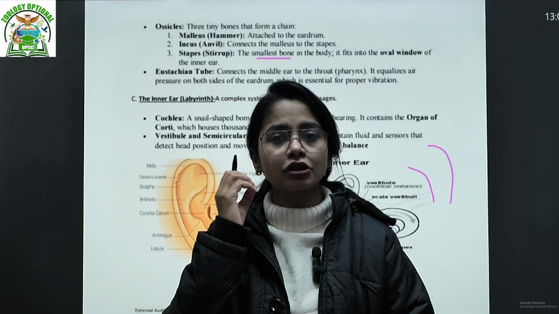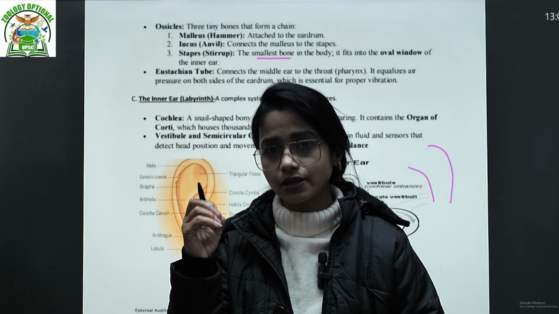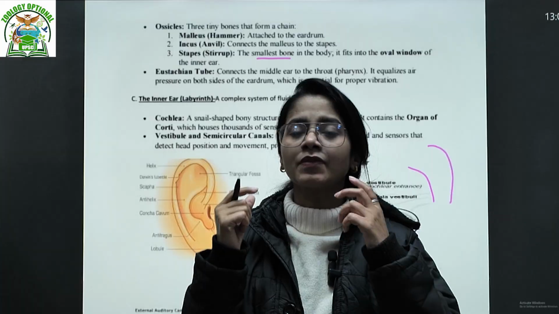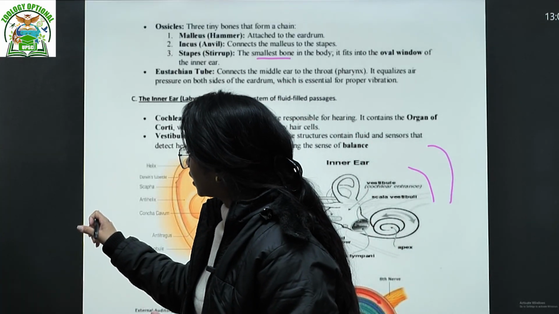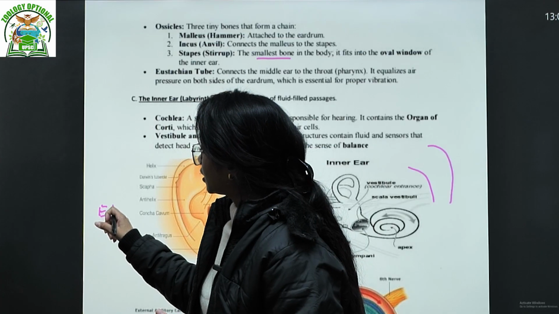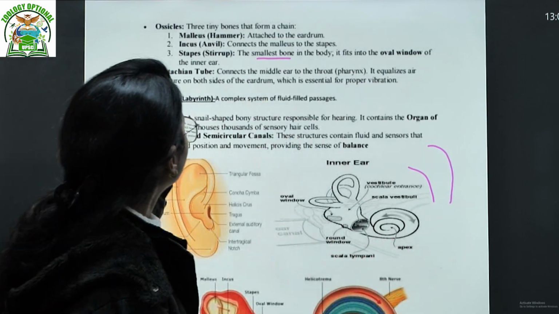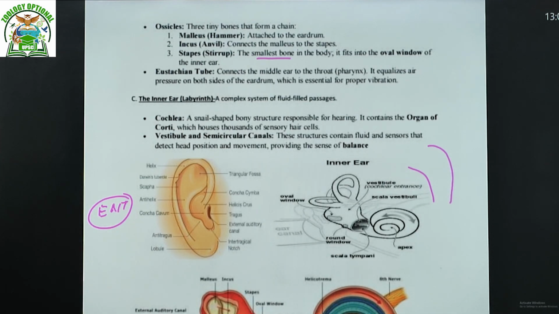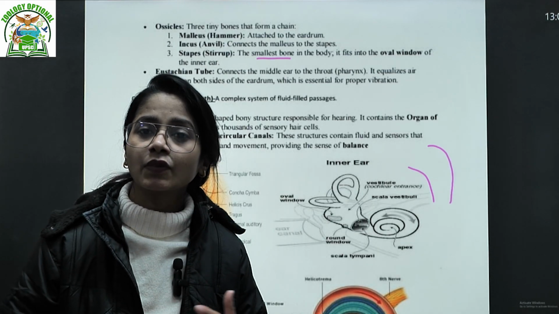So sometimes we feel that there is a problem in the ear, sometimes when water gets in, because the pharynx region is connected there. That's why we know ENT doctors, right? Ear, nose, and throat. So that is all the connected region. The eustachian tubes connect the middle ear to the throat, that is the pharynx. It equalizes the air pressure on both sides of the eardrum, which is essential.